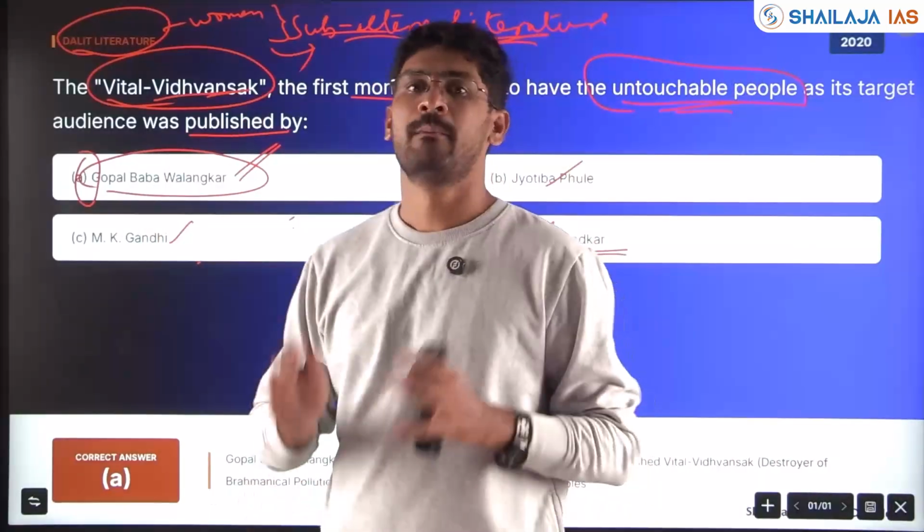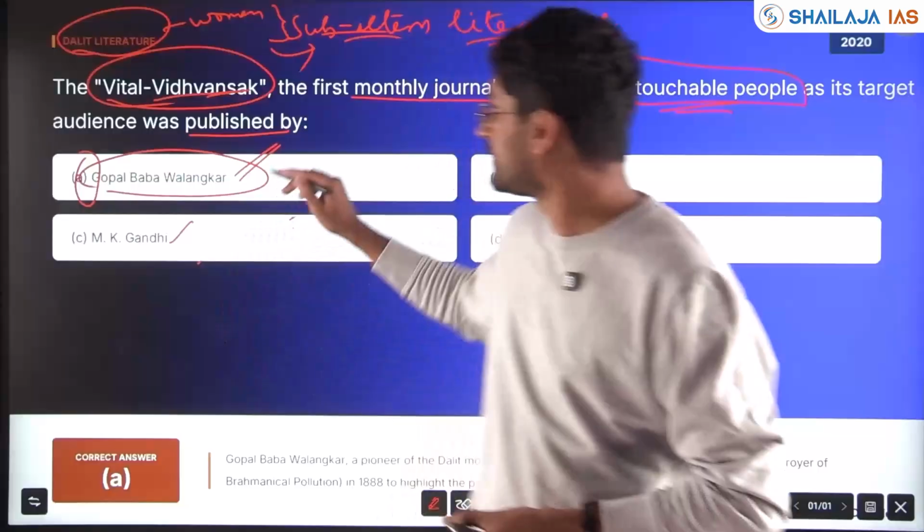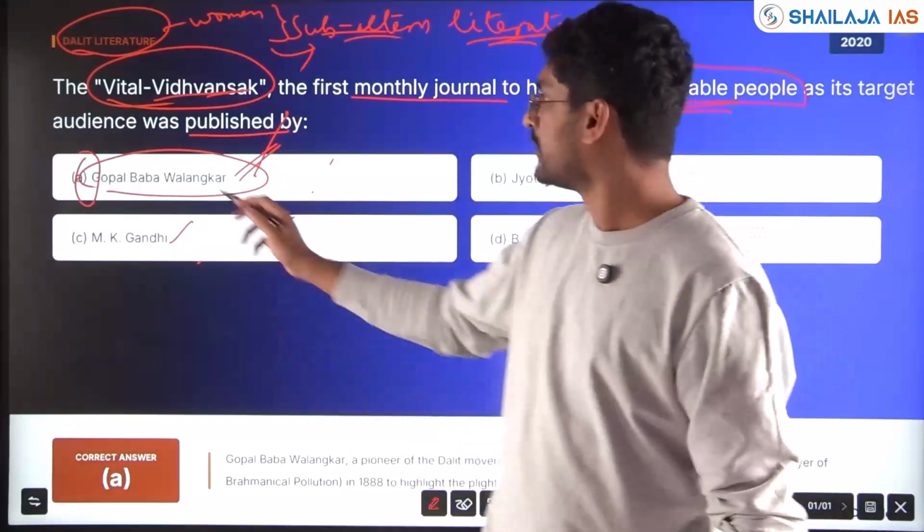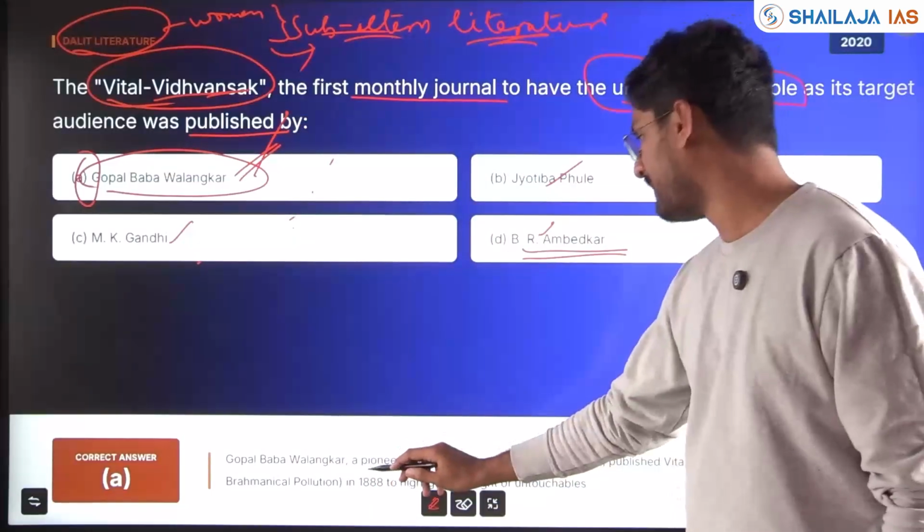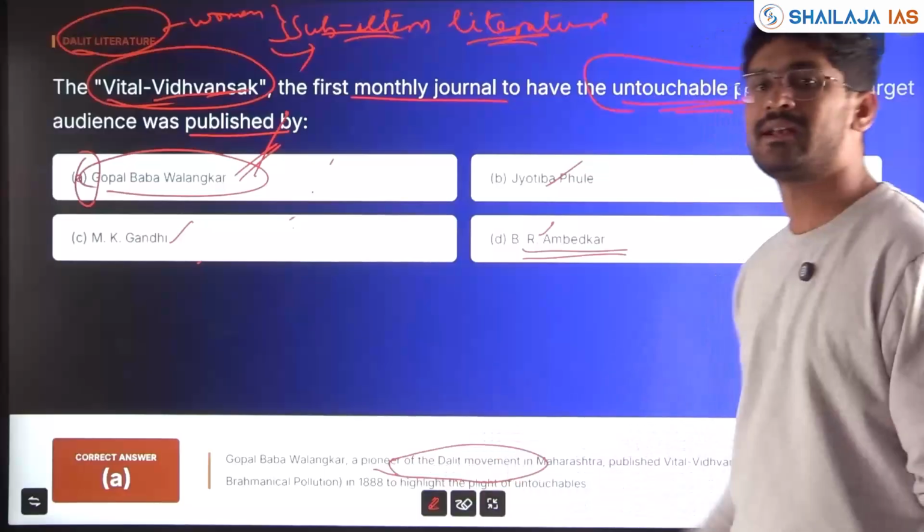But if you have core knowledge, go with the knowledge. Here, Gopal Baba Walankar was a pioneer of the Dalit movement in Maharashtra.